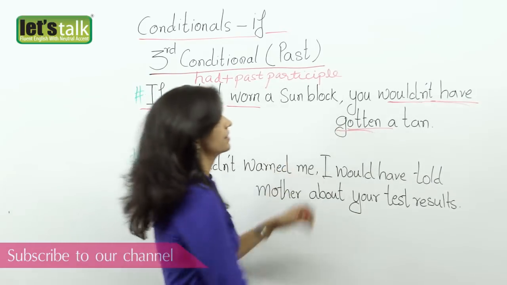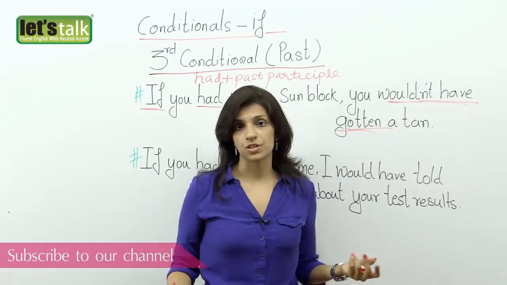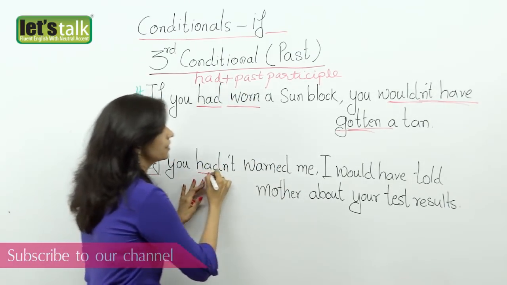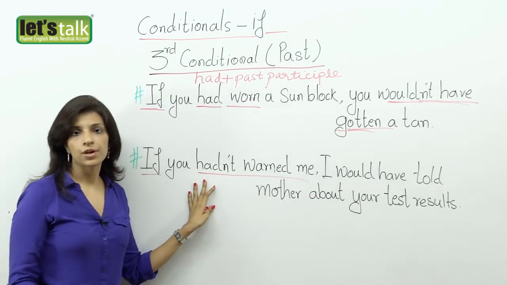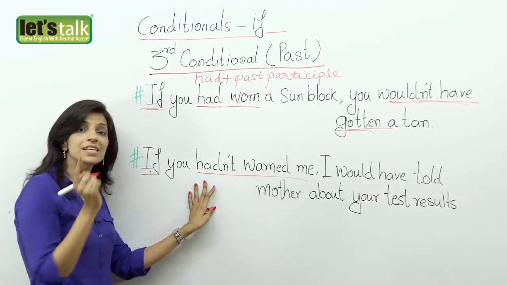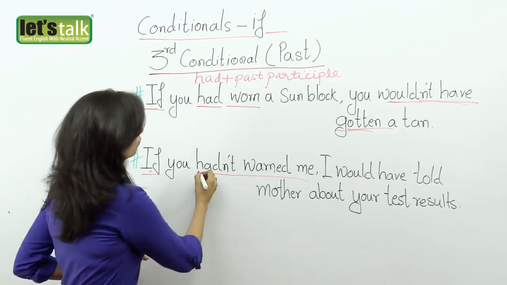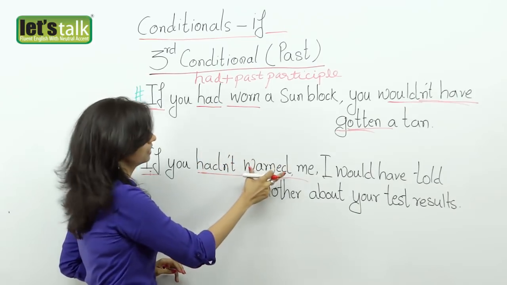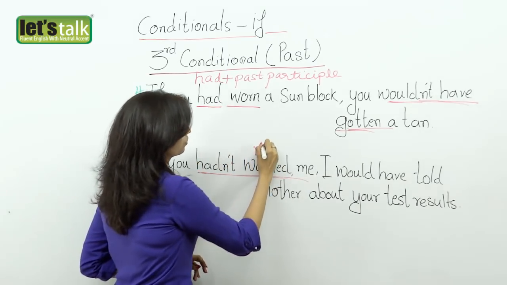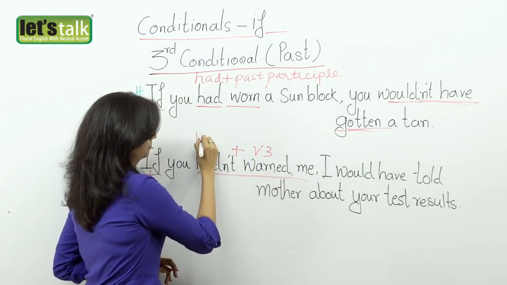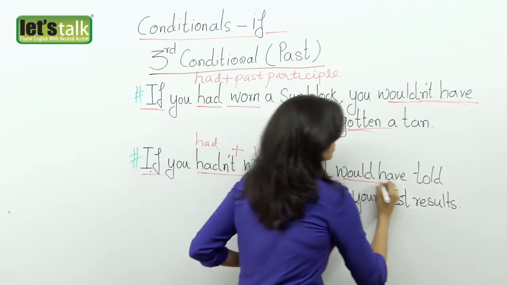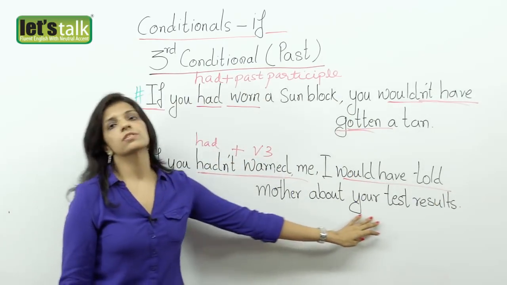Now using the negative depends on the situation. Let's take a look at the second example. If you hadn't warned me. So when I say if, the conditional if means you did warn me, right? So if you hadn't warned me, again the past had plus the past participle, that's your verb in the third form, I would have told mother about your test results.